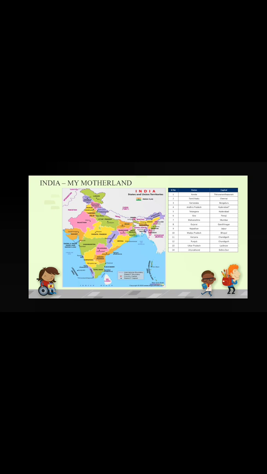In detail we will discuss later, but today we will try to know about the states and union territories of India. So I have told that today we will discuss which thing? States and Union Territories of India. Can you say how many states are there in India? There are 28 states. So the first name we have started from the south. Let us see the states and their capitals.